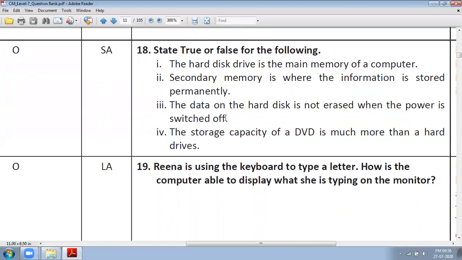It is also true. Data in RAM is erased. Data in hard disk is not erased. The storage capacity of DVD is much more than a hard drive. The storage capacity of DVD, no. Hard drive is having much more capacity than DVD.